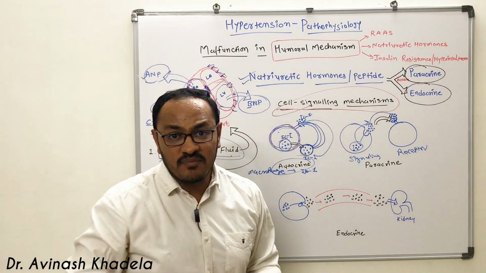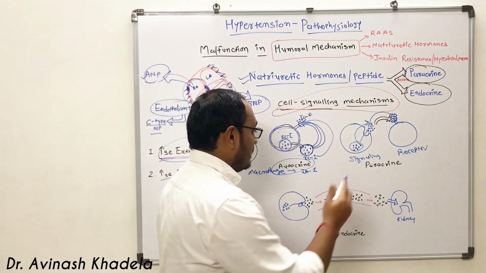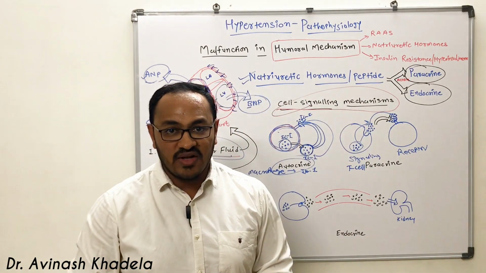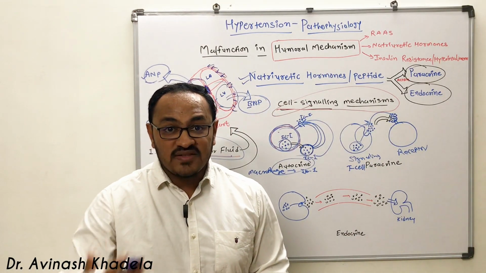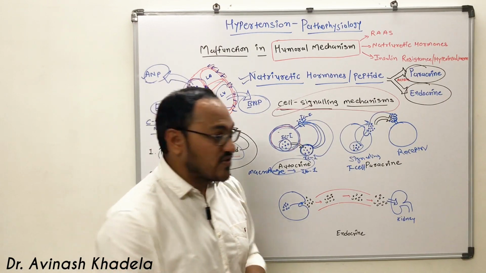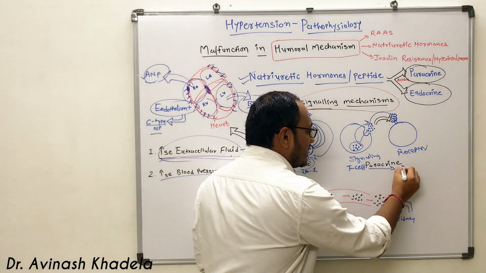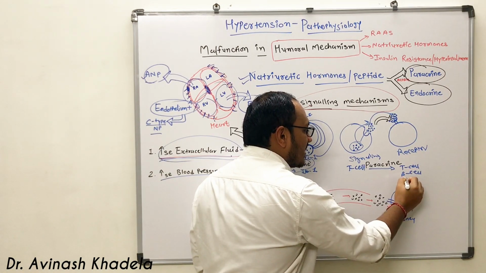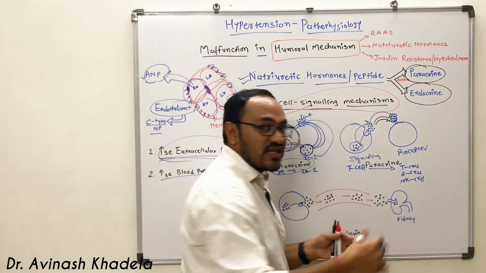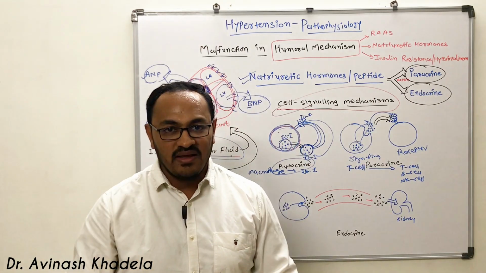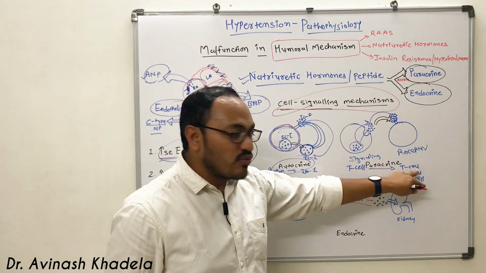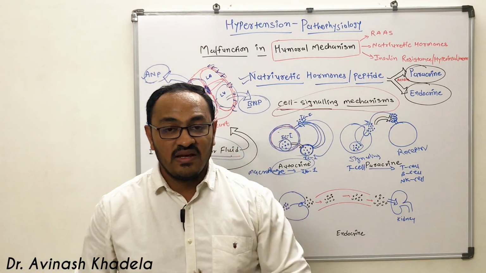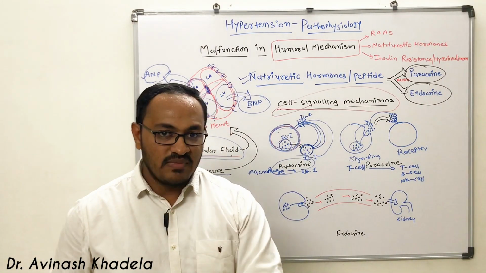Let me give you an example of a T cell. Whenever there is an infection or inflammatory condition, this T cell will secrete certain substances which will stimulate adjacent T cells, B cells as well as natural killer cells. So these are the cells which are present very nearby. This T cell will be stimulating the fellow T cells, B cells as well as natural killer cells. That is a precise example of the paracrine mechanism.